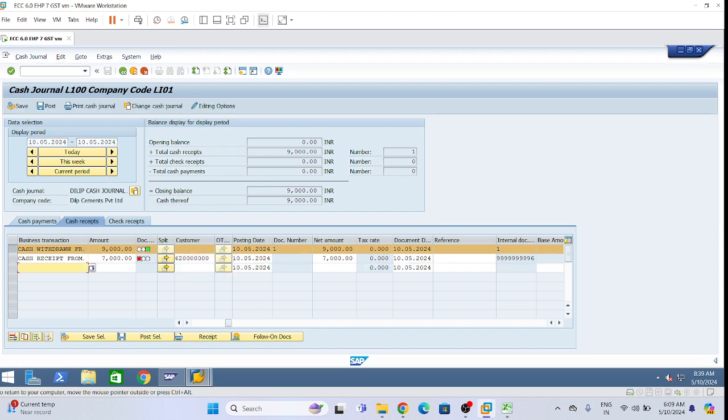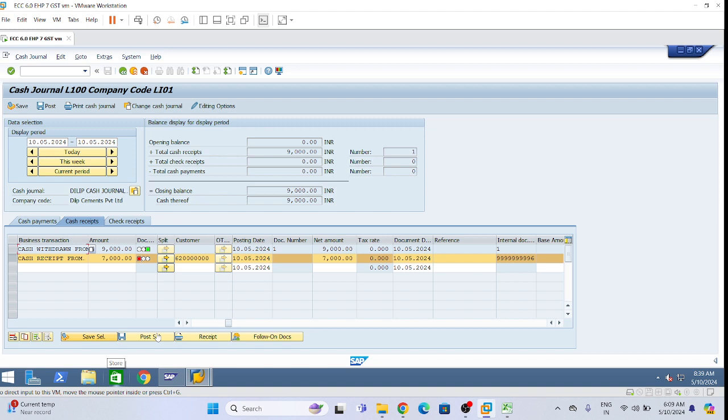Okay. So now select this one. Select this one. Deselect first line. Select this one. Click on save. Now see, from red to yellow means it is parked. Select this one and then post.